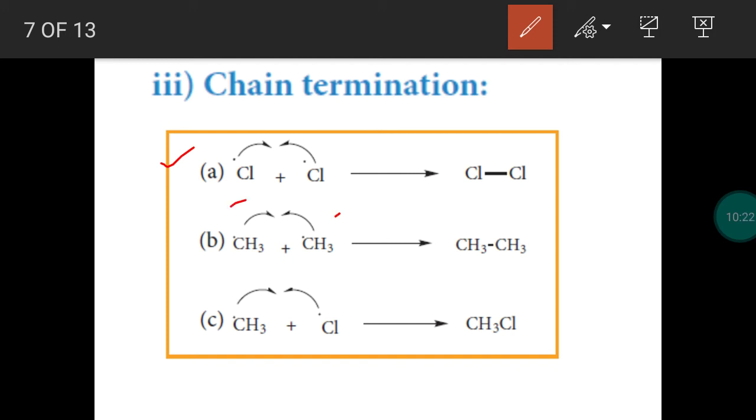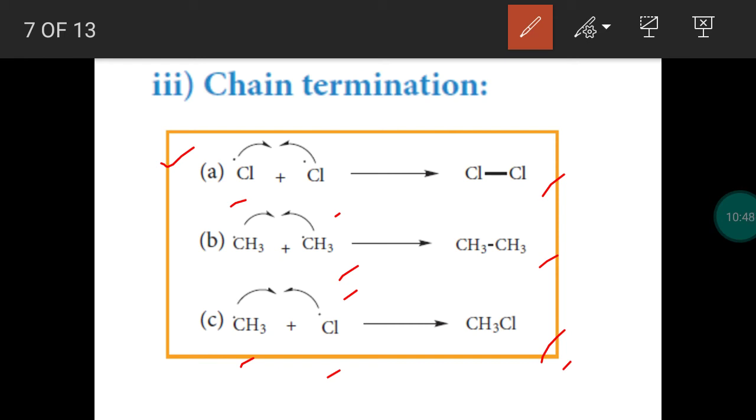The formed chlorine free radical will form a neutral molecule. In the propagation step, methyl free radicals are formed. The methyl free radicals will join together. A new covalent bond is formed between the carbon atoms. Ethane is formed, or the methyl free radical will combine with the chlorine free radical. It forms the desired product, methyl chloride. So these are all the possibilities.